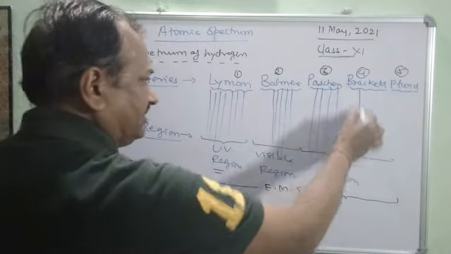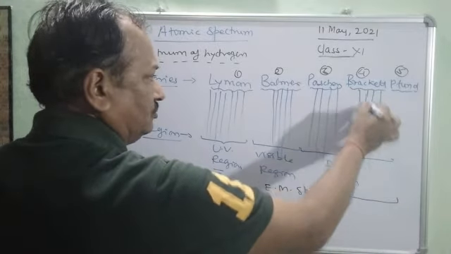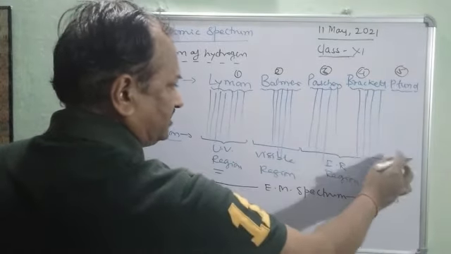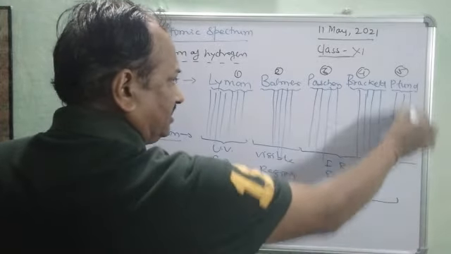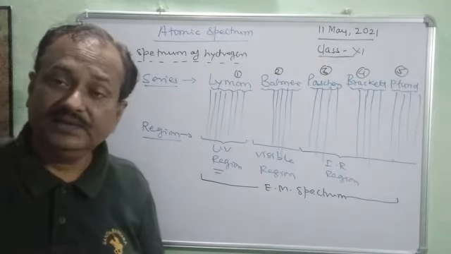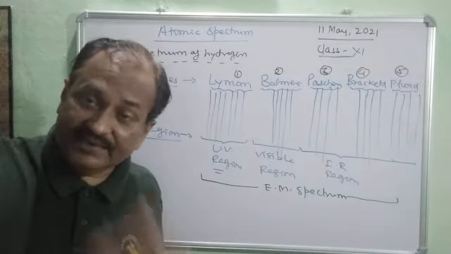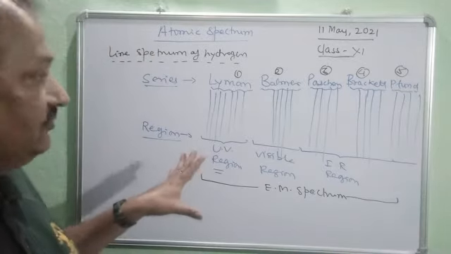Then Brackett series, again there is no overlapping. And then Pfund series, again these spectral lines are unique, with complete separation. They are bright lines and they are unique for hydrogen.